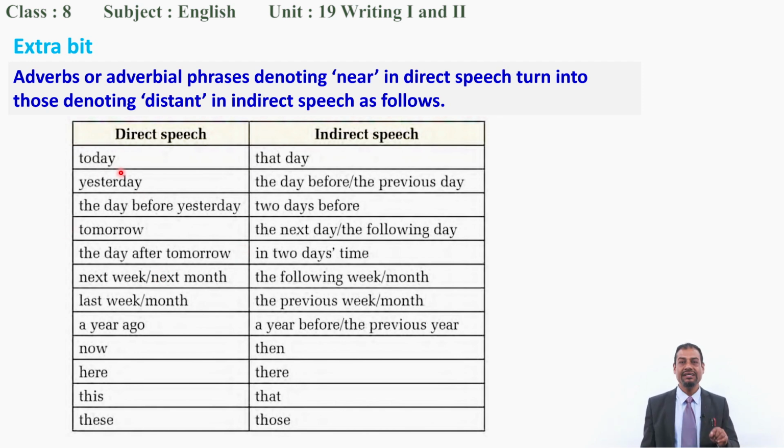Today. If today is used in direct speech, it should be changed into that day. Yesterday, the day before or the previous day. The day before yesterday should be changed into two days before. Tomorrow should be changed into the next day or the following day. The day after tomorrow should be changed into in two days' time. Next week, next month should be changed into the following week or month. Last week or month should be changed into the previous week or month. A year ago should be changed into a year before or the previous year.